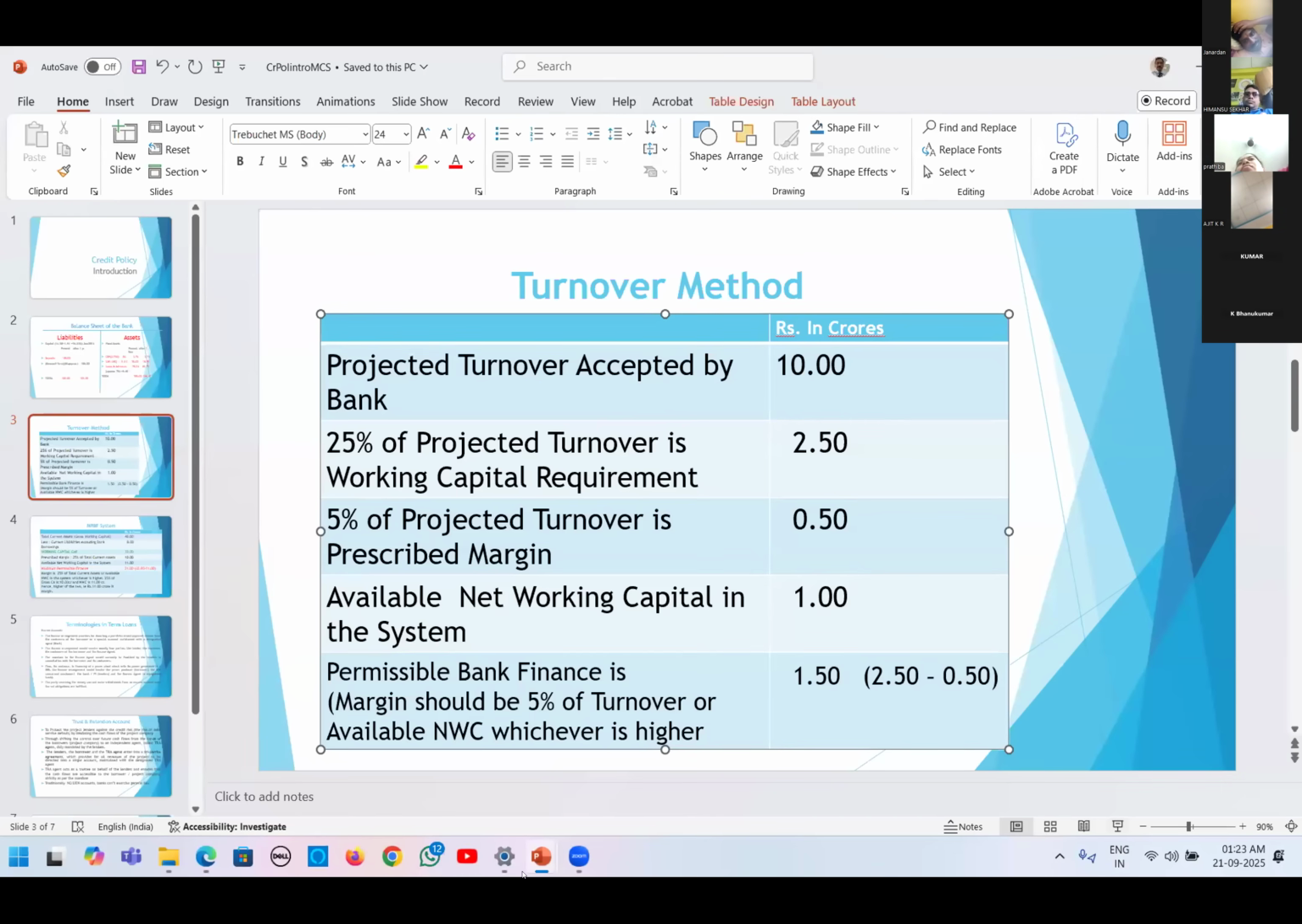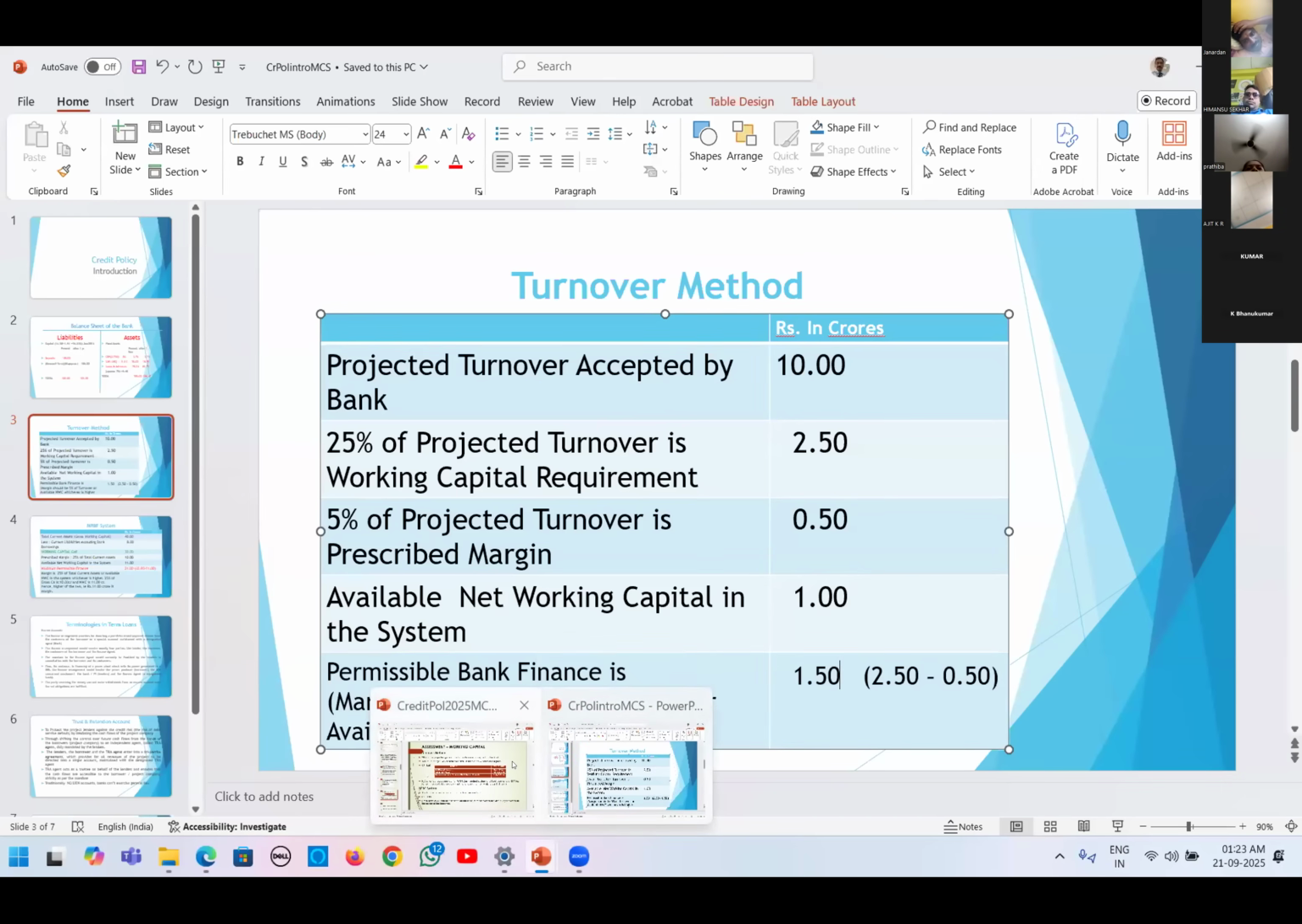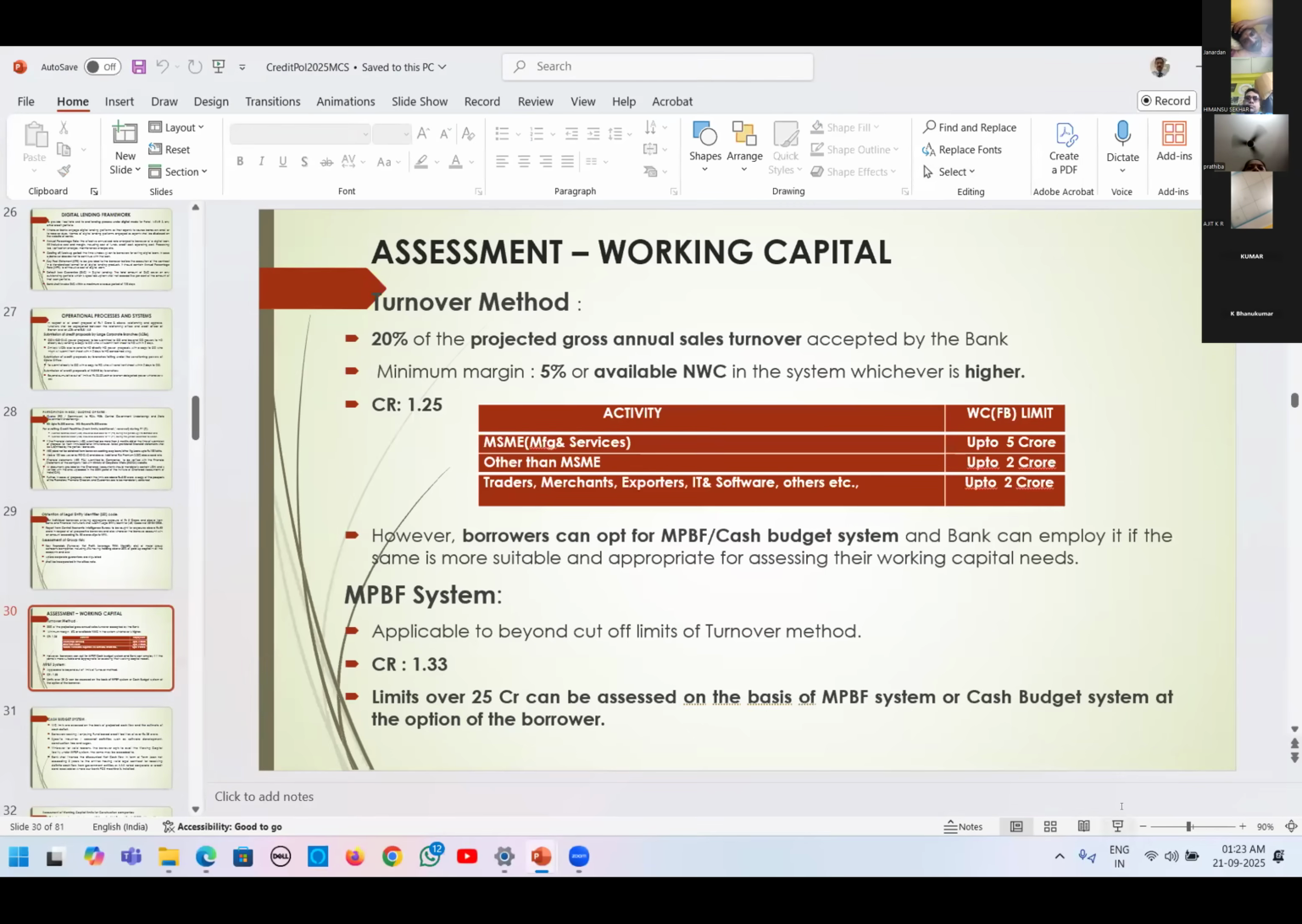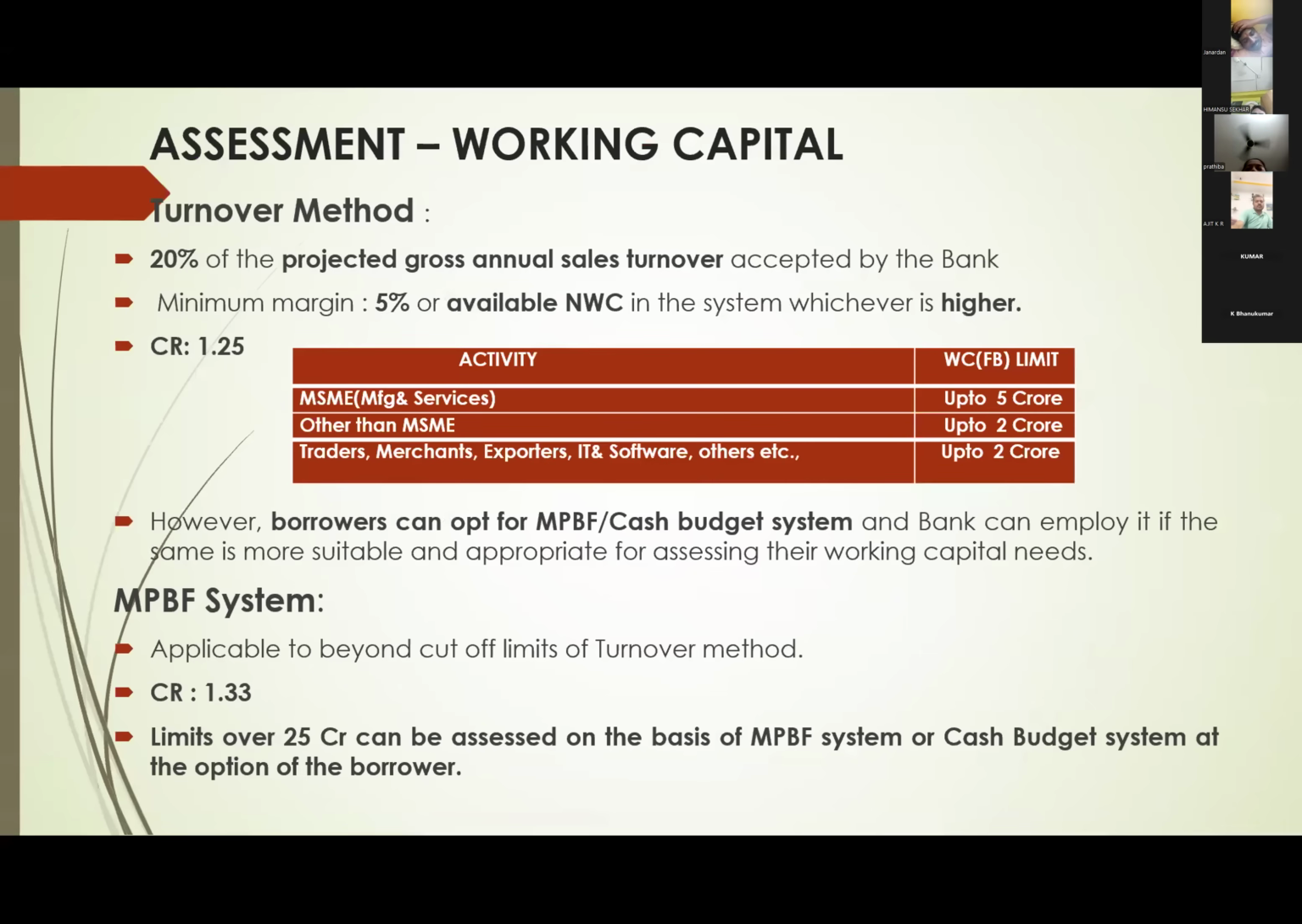Right now, we go for this turnover. Next, other points of this turnover method. Simple, here there are 3 points. One is 20% of projected annual turnover accepted by the bank, that is the working capital requirement. And margin is either 5% of turnover or available net working capital in the system, whichever is higher. And the third point is the current ratio of 1.25.